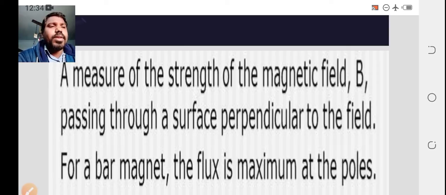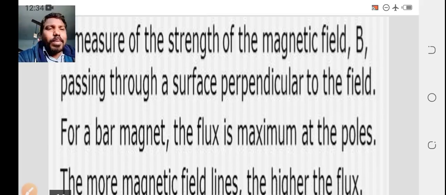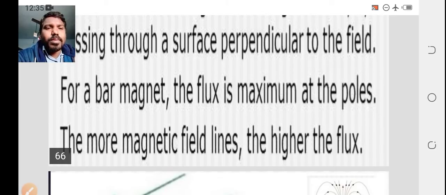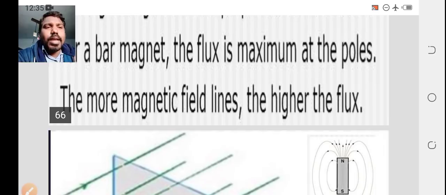It is the measurement of the strength of the magnetic field passing through a surface perpendicular to the field. For a bar magnet, what is the flux? The flux is maximum at the pole. The more magnetic field lines, the higher the flux. So if there are more magnetic lines, then the magnetic flux will be high.